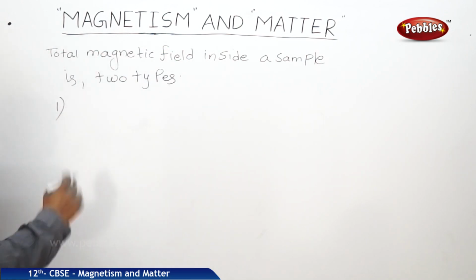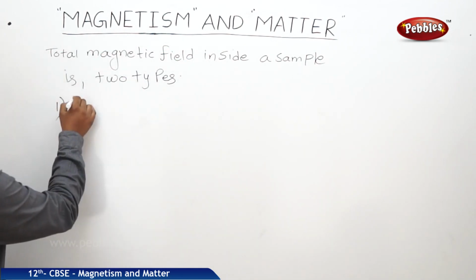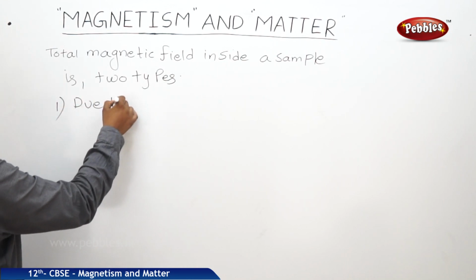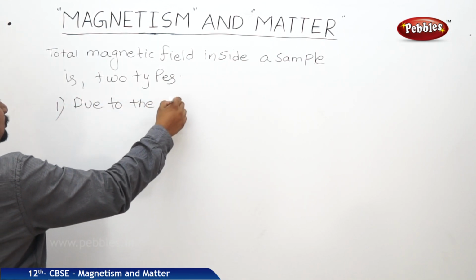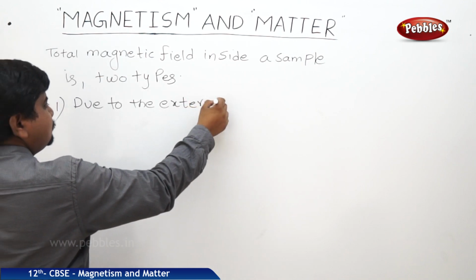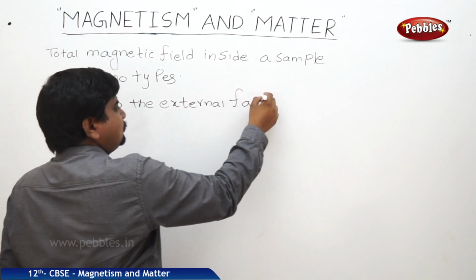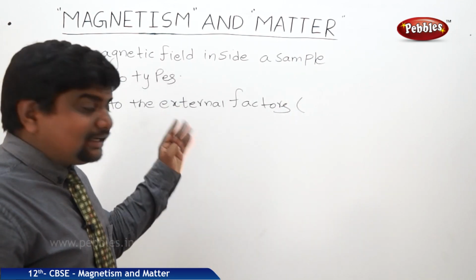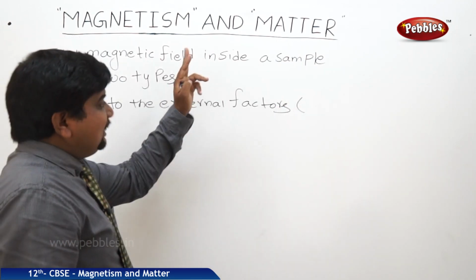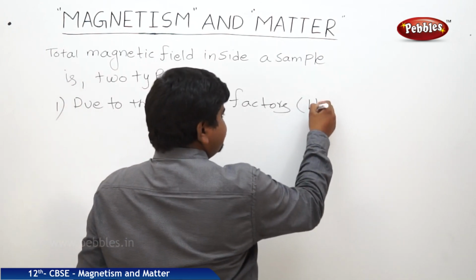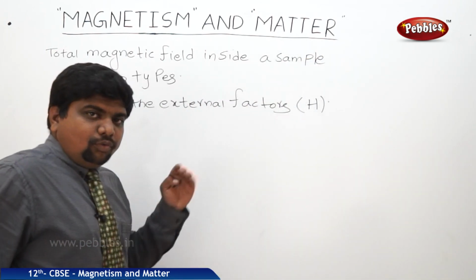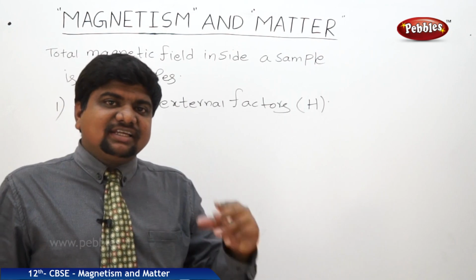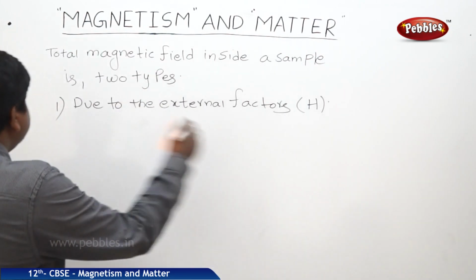One is due to the external factors. The magnetic field due to the external factors is represented by magnetic intensity, nothing but H. One is due to the specific nature of the material used.